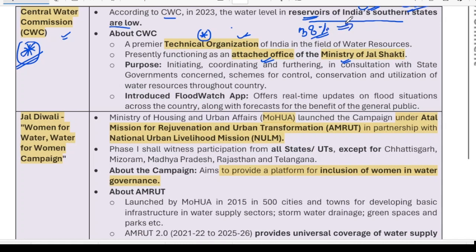This becomes important because of the coming summer and the need of water for cities like Chennai, Bangalore, and others. The supply of water to the cities happens through these reservoirs only, so lower water availability in these reservoirs becomes a problem for the southern states. Okay, this is the news that has been given by the Central Water Commission.